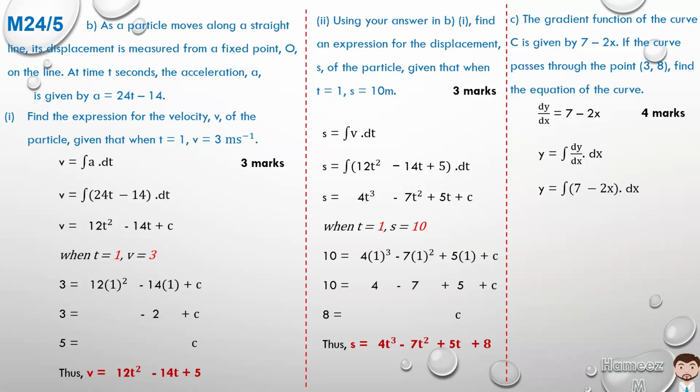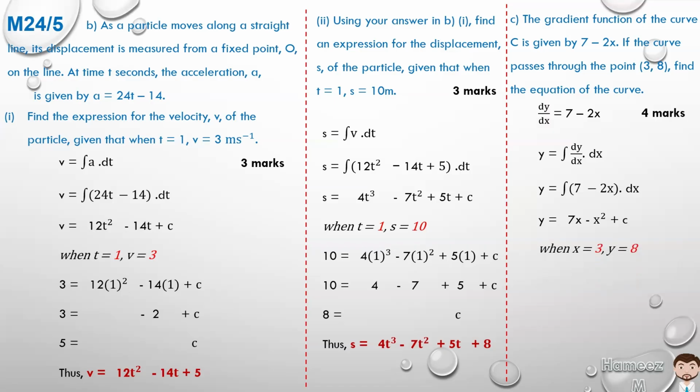with respect to x. So if we integrate 7, it's going to give us 7x, and integrate minus 2x, it's going to give us minus 2x squared over 2. The 2's will reduce, so it gives us minus x squared. So 7x minus x squared plus c. But we know it's passing through the point (3, 8). That means when x is 3, y is equal to 8.